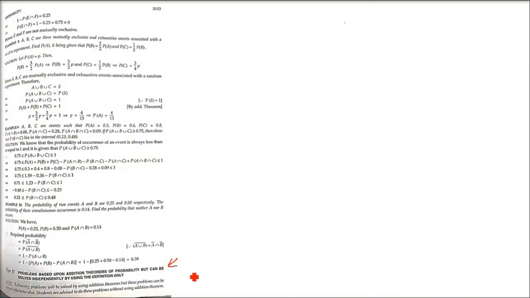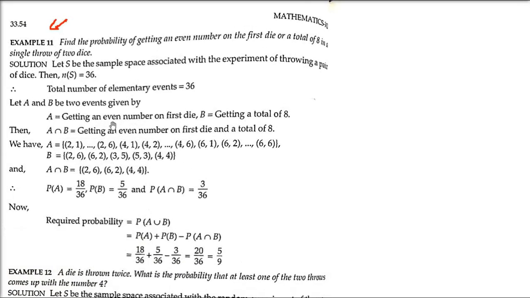The next type is problem based upon addition theorems of probability, but can be solved independently by using the definition only. So we can use the formula also and the definition also. Both of these we are going to combine, and then we will arrive at the solution. So first one we will take. This is just for your know-how, because when you jump into the solution, you will be able to know what we have done. So it is basically an amalgamation of formula and the thought of probability.